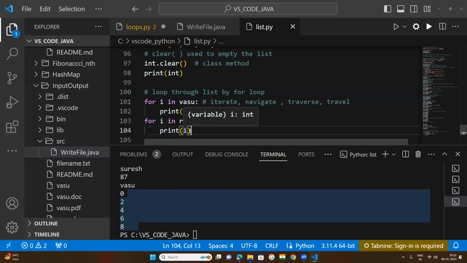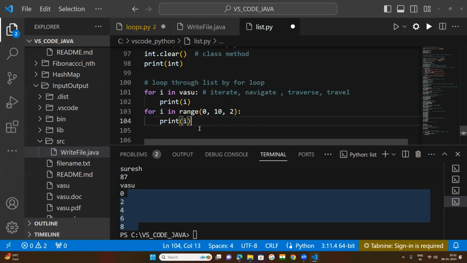Okay. Now next, how the for loop can be used with lists. Let us comment here: print all values by index number.